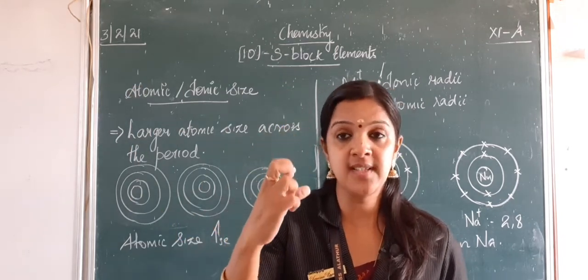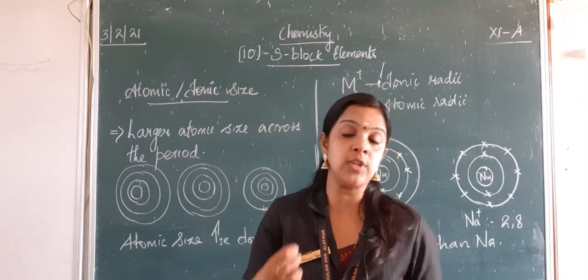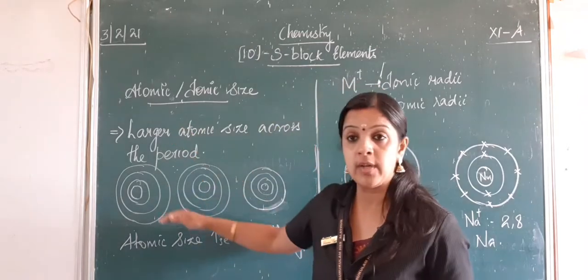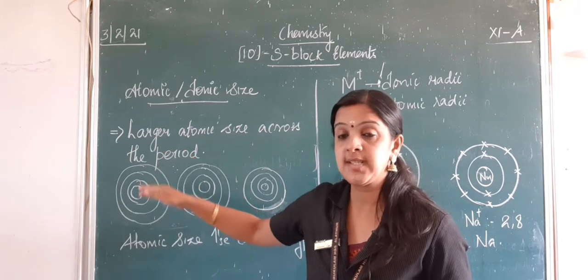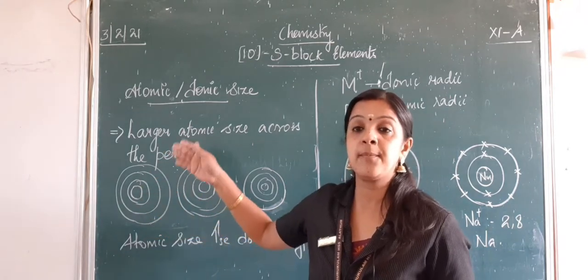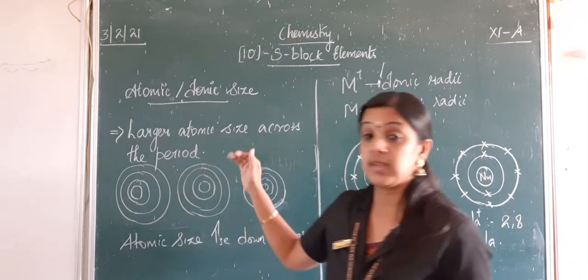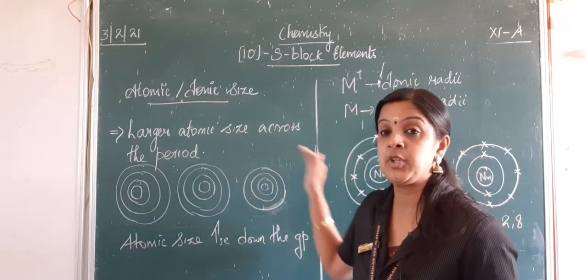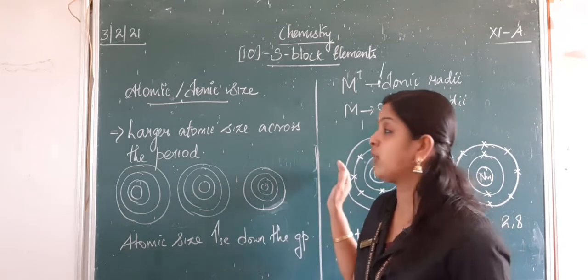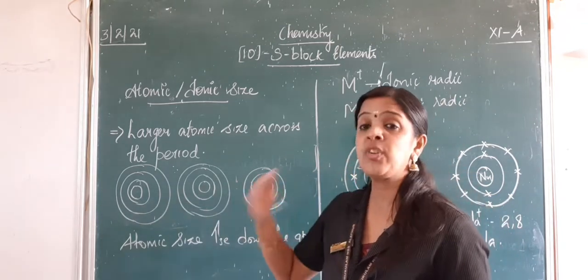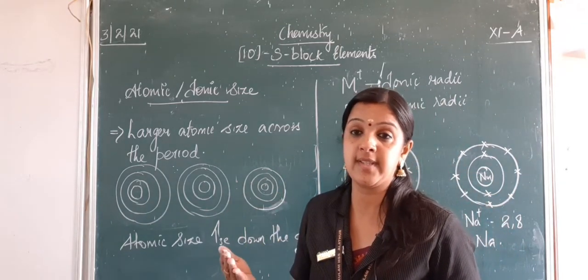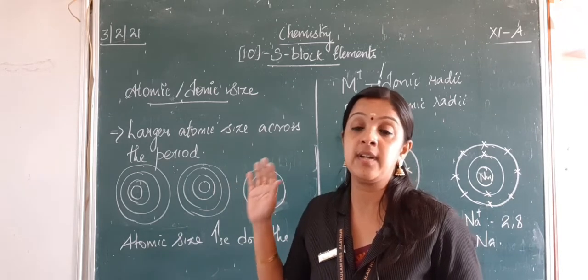What could be the reason that it is increasing down the group? Because as we go down the group, the number of shells increases as electrons get added in each new shell. But the same thing does not happen when you go across the period. When you go across the period, only the number of electrons keeps on increasing, but the shell number remains the same.